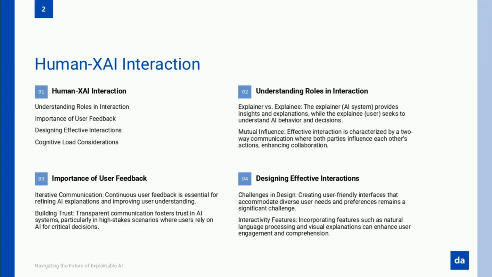Have you seen the movie Iron Man? There's that unforgettable scene where Tony Stark, in his high-tech lab, is working with his AI assistant, Jarvis. Tony gives commands, Jarvis analyzes the situation, suggests improvements, and together they build something extraordinary.